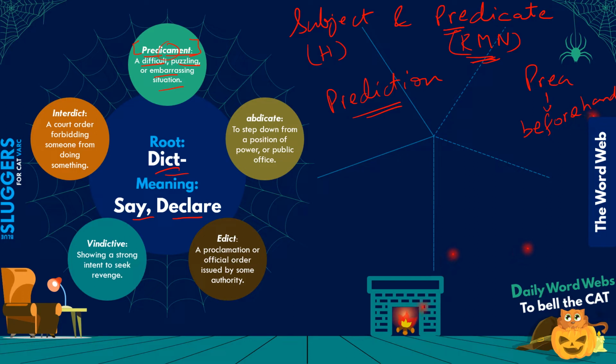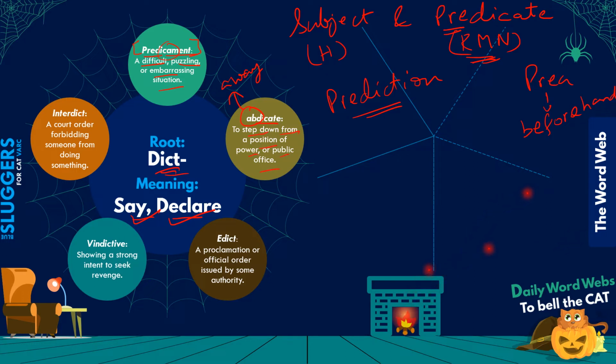Let's go to the next term, which is abdicate. Now, the second part of this term obviously comes from dict, which stands for say or declare. The first part, ab, actually stands for away. So abdicate means, especially for a public official, to step down from a position of power, right?